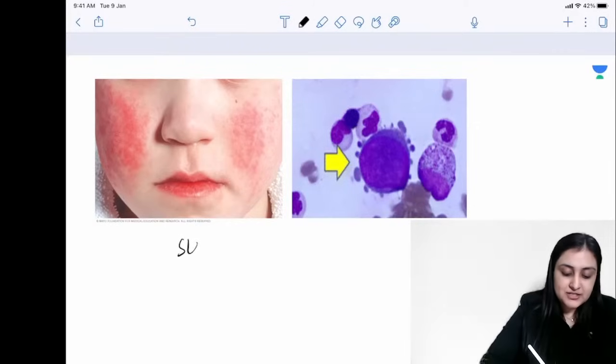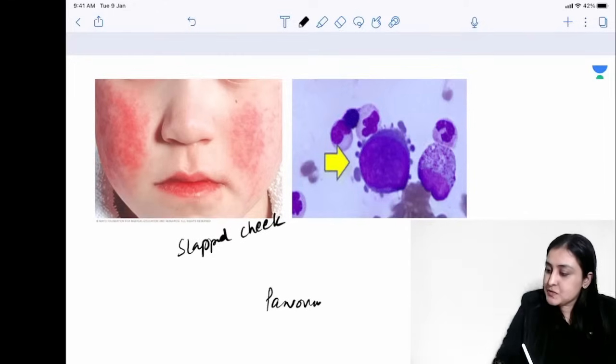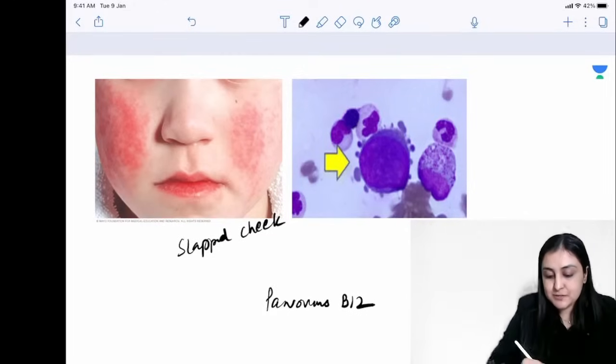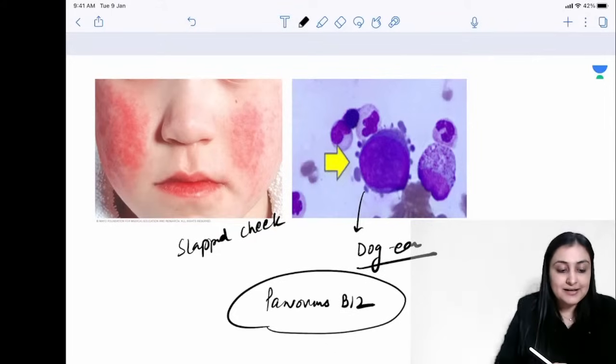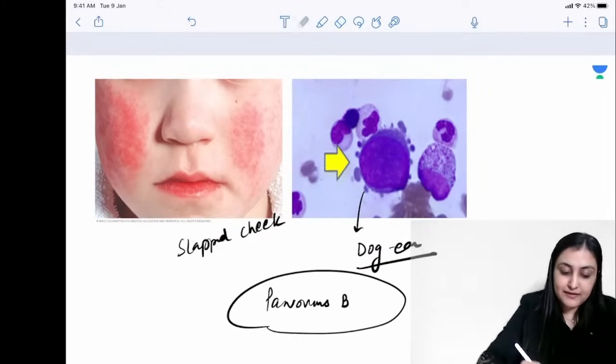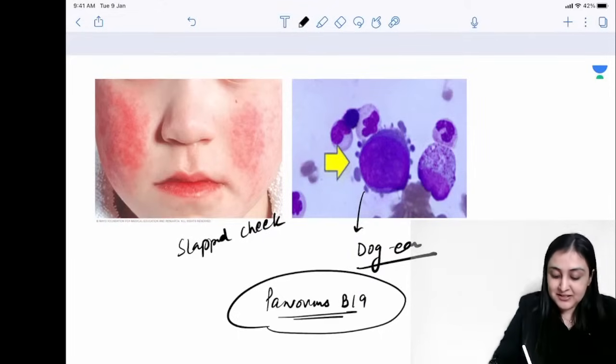Very famous question, slapped cheek appearance, erythema infectiosum is caused by parvovirus B19. So this is parvovirus B19. It tends to affect the erythroid precursors and it produces this dog ear appearance, right? So remember parvovirus B19, not B12. I don't know what is my relation with this name.